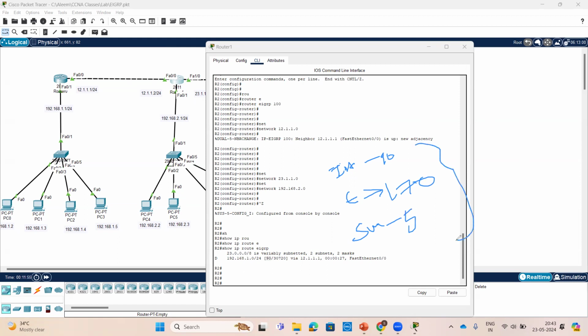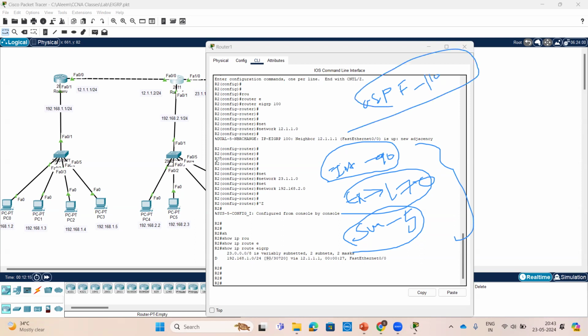So we have three AD values: 90 for internal, 170 for external, and 5 for summarization. In OSPF, who will tell which one is the AD value? 110. OSPF is 110. The metric uses K1 and K2, and the formula is applied here.